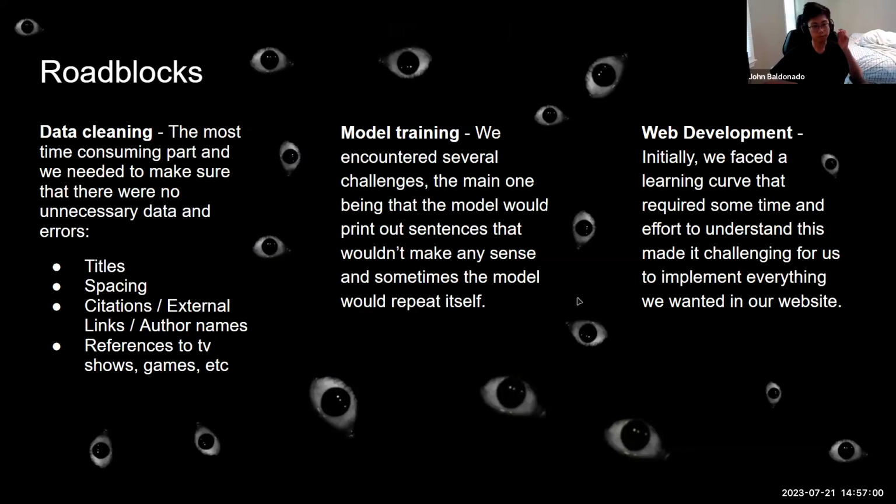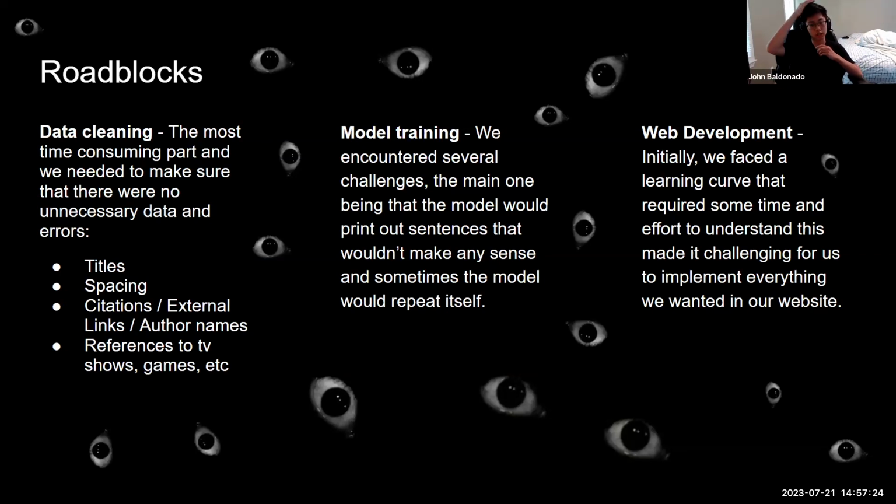So some of the roadblocks we had were, first, the data cleaning. It really was the most time consuming part, as we don't want trash in, trash out. So we removed titles, spacing, citations, external links, authors' names, and references to TV shows and games. Next was training the model.